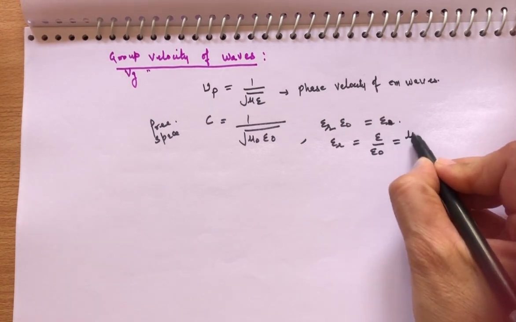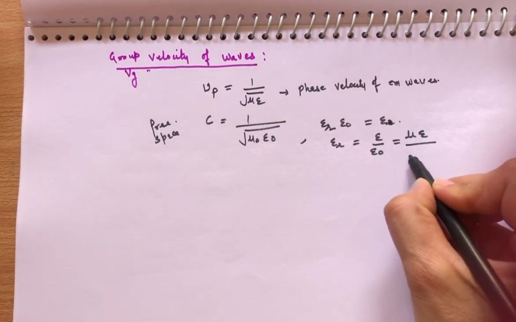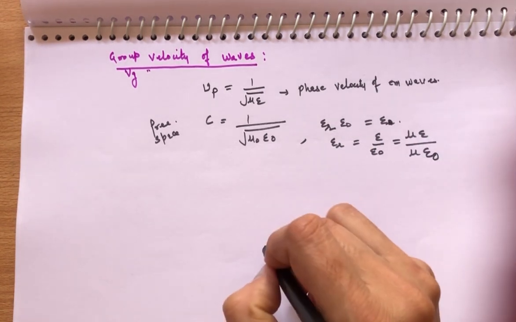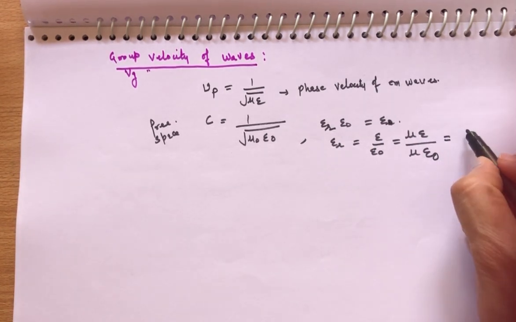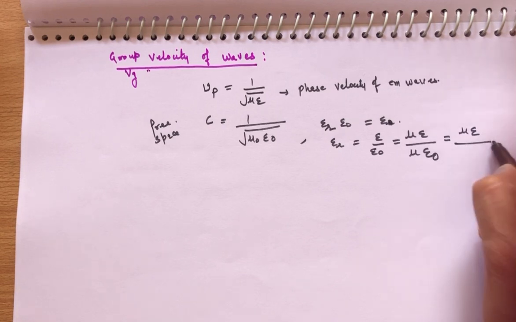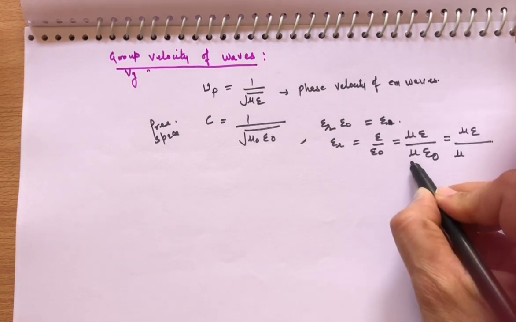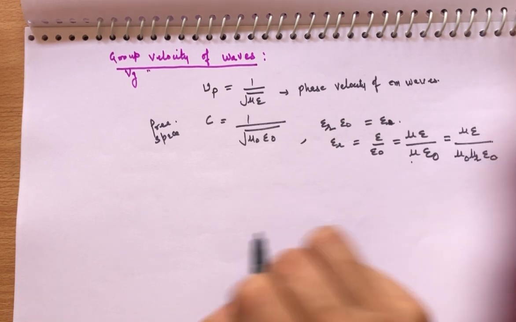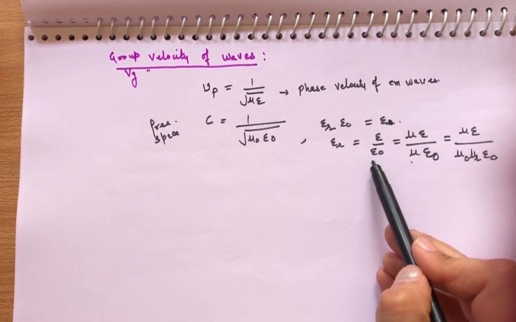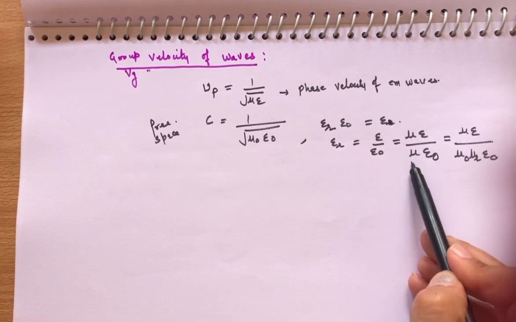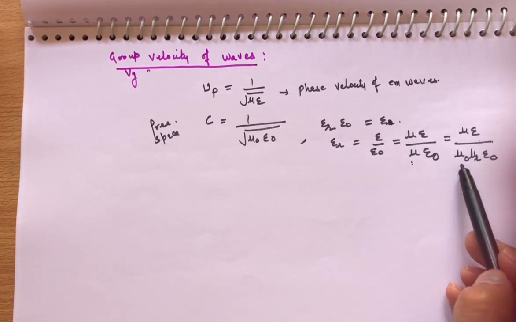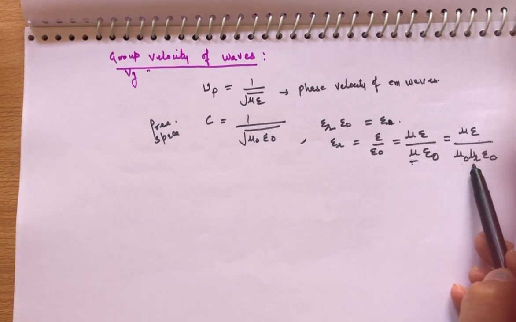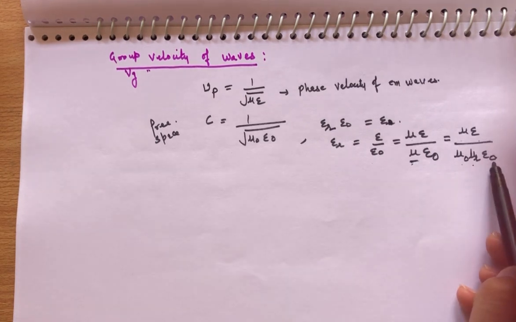So multiply and divide it by mu: epsilon over epsilon naught, multiplied and divided by mu, we can write as mu epsilon over mu naught epsilon r epsilon naught.